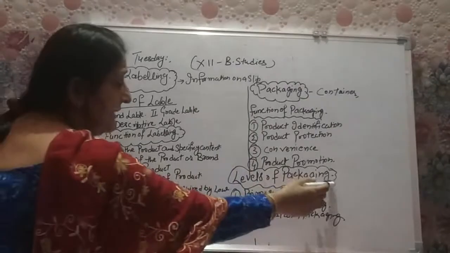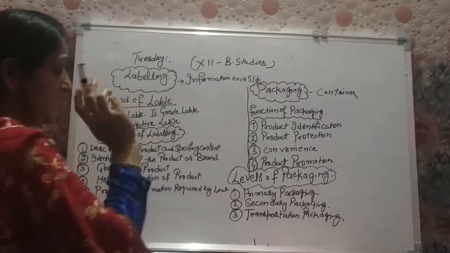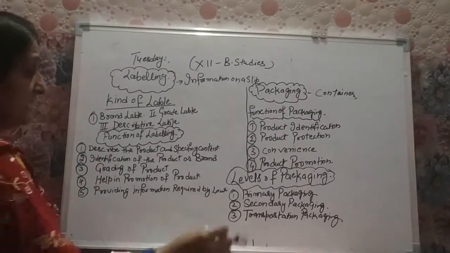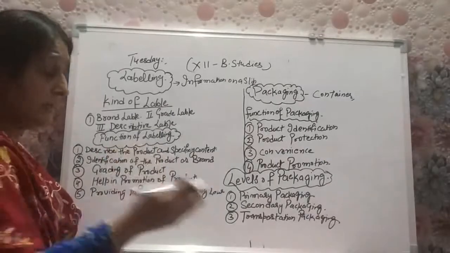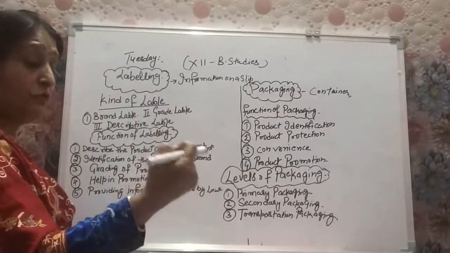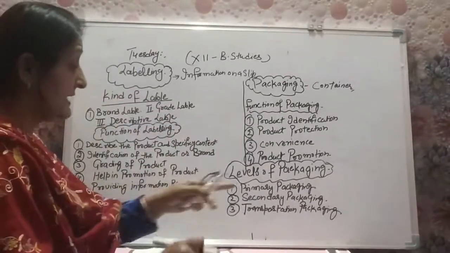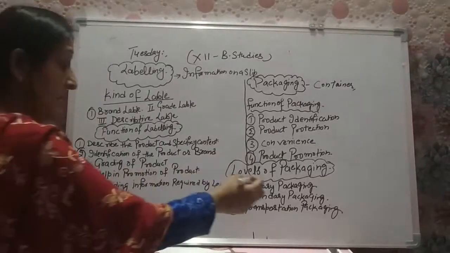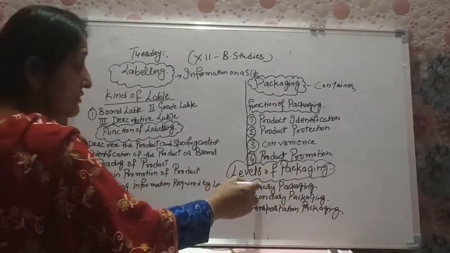Now come to the topic of levels of packaging. There are 3 levels of packaging: primary packaging, secondary packaging and transportation packaging. We can understand this topic better by an example. First of all, the primary packaging. The packaging which is closest to the product is known as the primary packaging. We take the example of Colgate toothpaste. First of all, where is the toothpaste? Inside a plastic tube. So this plastic tube is the primary package, which is closest to the product.